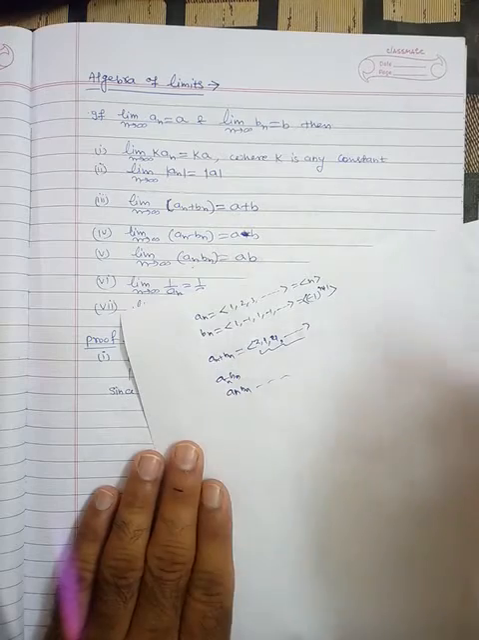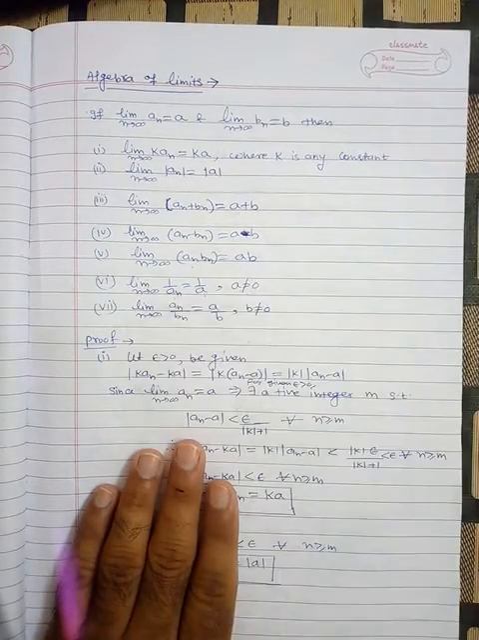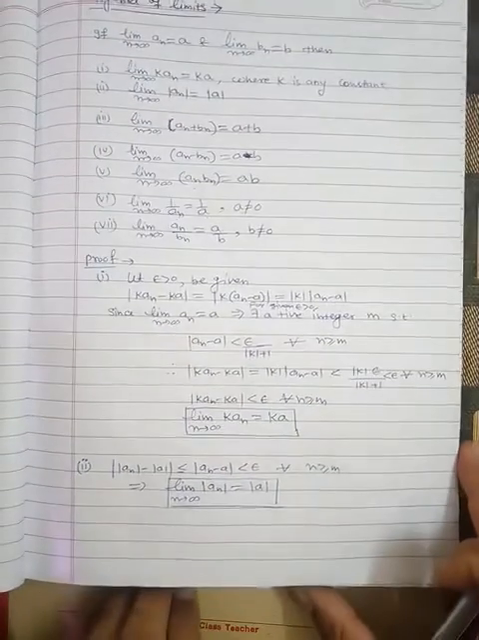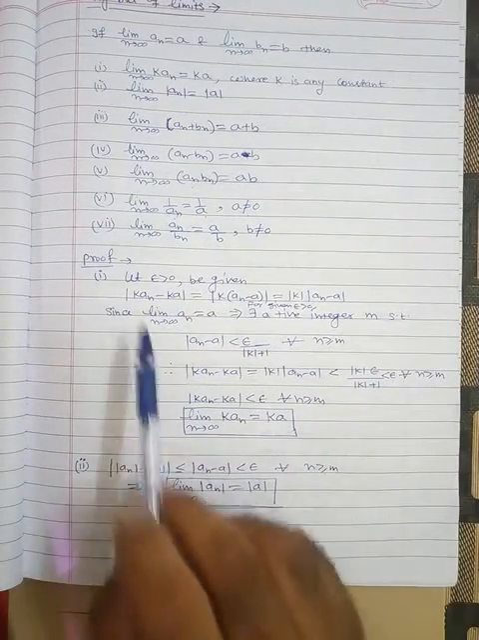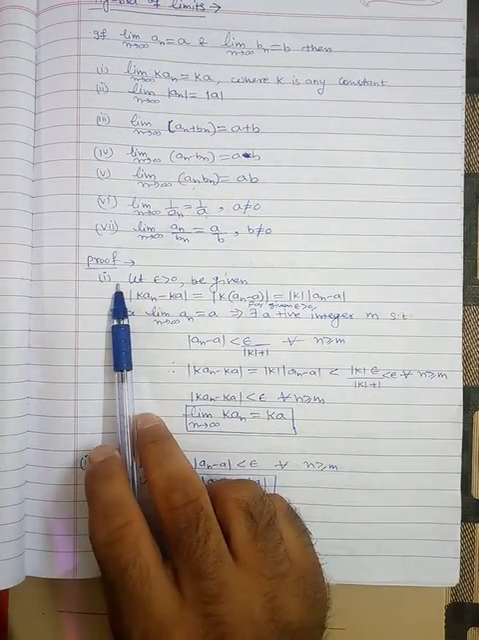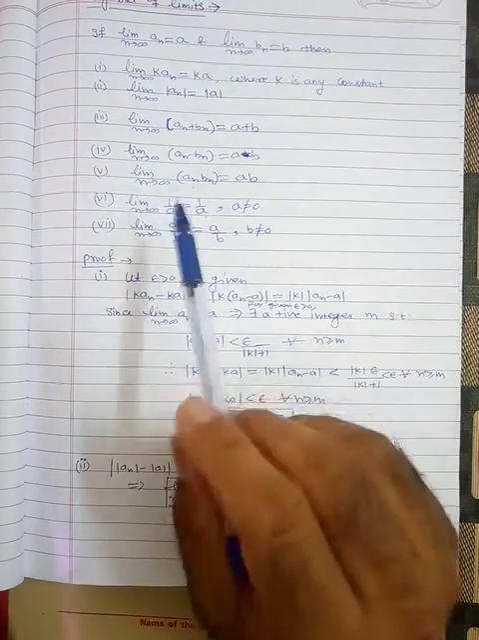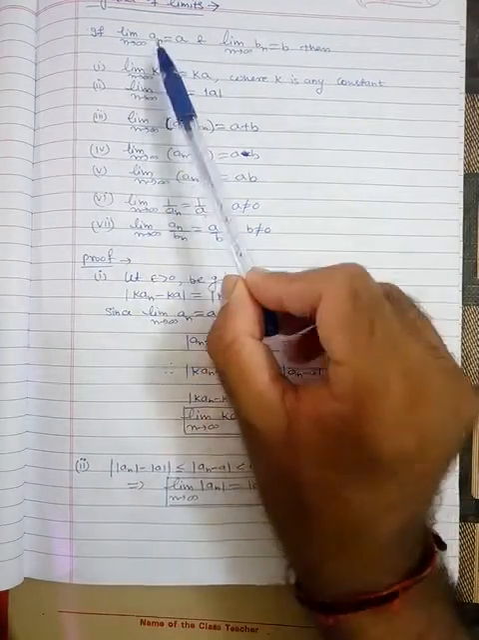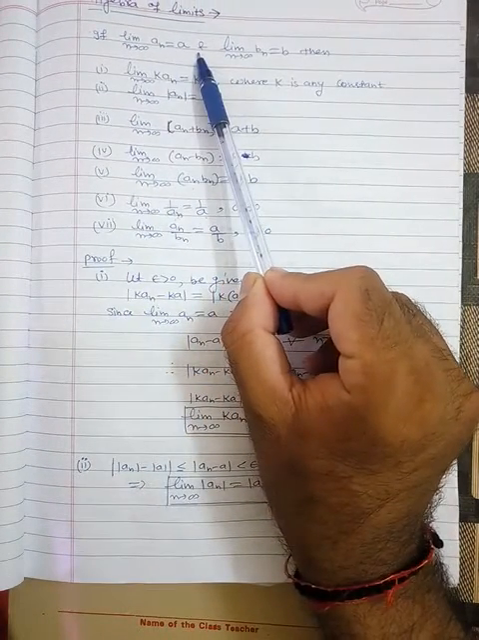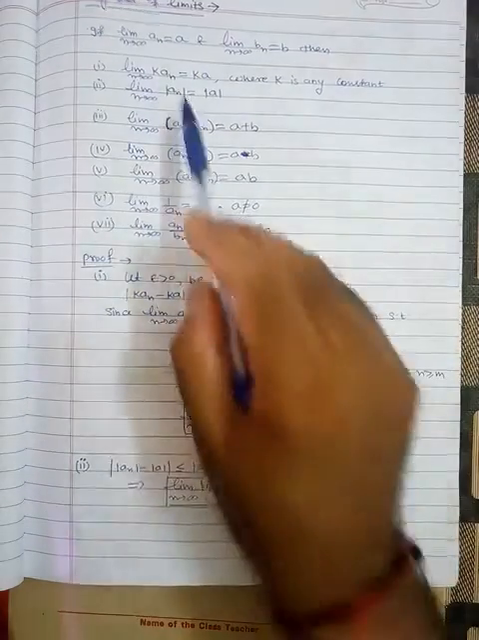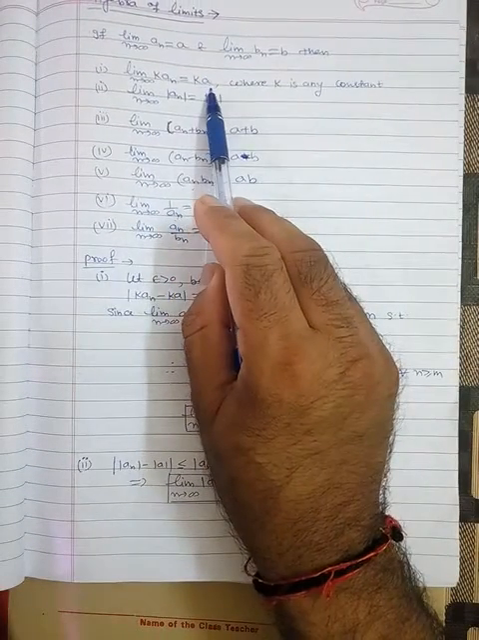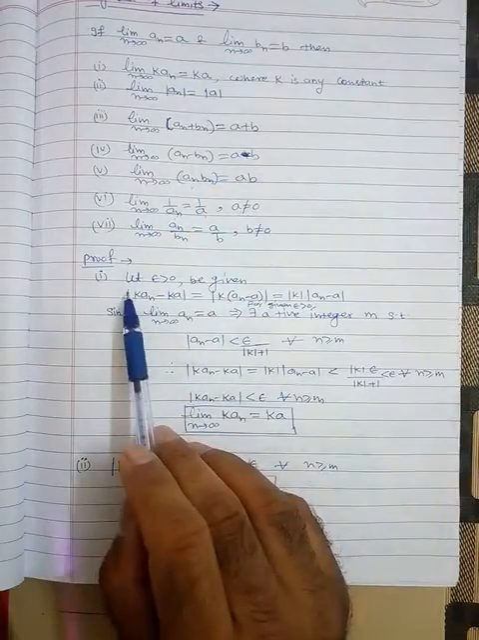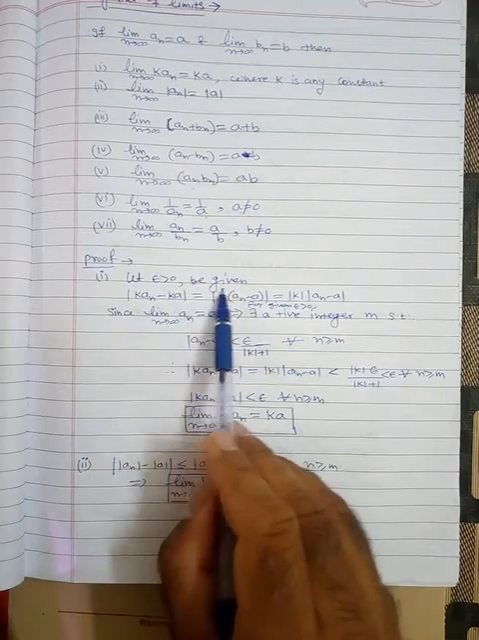Fine. Now we have to find out the limits of these sequences. So here is the proof of the first part. What is given? Given is that limit of a_n is a, and you have to prove that limit of k a_n is ka. So let any epsilon be given.